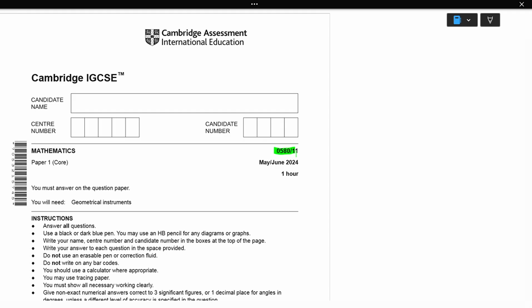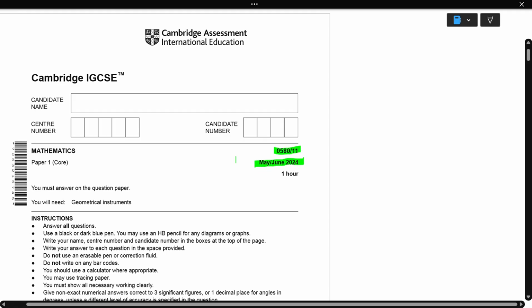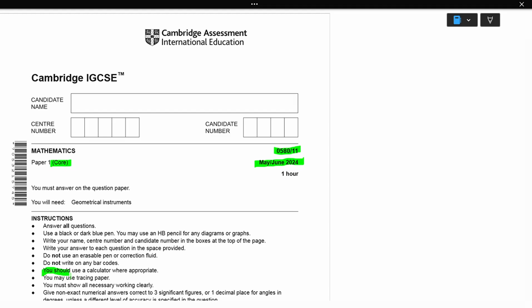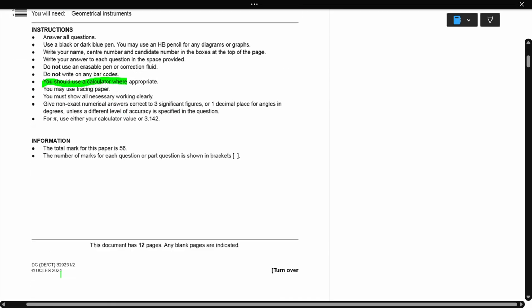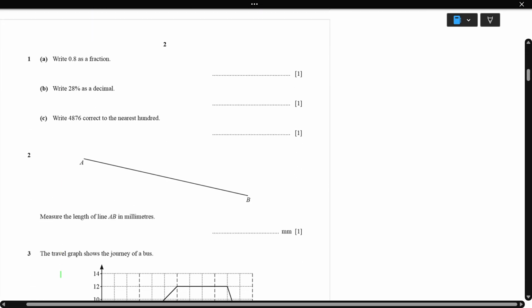0580 11 May June 24 score paper. So you can use calculator. You should use calculator. Okay, also if it's required you have to use tracing paper too. Okay, so let's go for the first question.